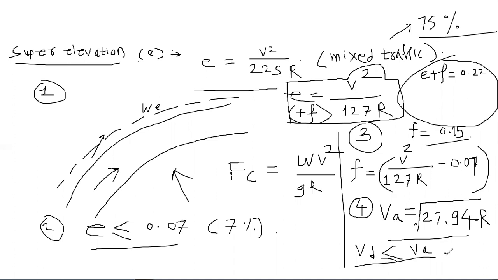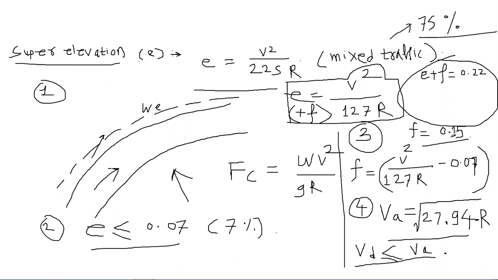So finally you will apply this formula, the VA formula. According to this formula, you will consider this as the design speed with the super elevation of 0.07, which is the maximum, and with the friction value 0.15, which is also the maximum. Beyond this friction value you cannot go, and beyond this super elevation value, that is 0.07, you cannot proceed. You cannot design the road exceeding 7% super elevation and 0.15 as the coefficient of friction.